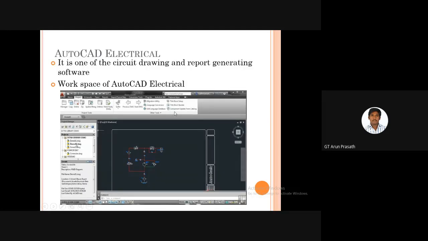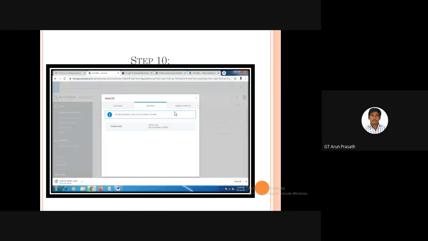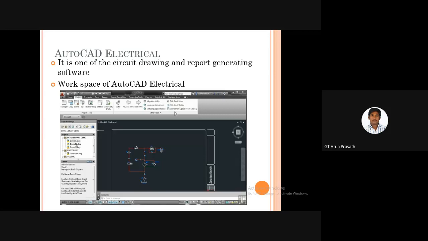This is a small AutoCAD Electrical window. As I showed earlier, I saw the AutoCAD workspace. Here I have shown the AutoCAD Electrical workspace. After this, I will download it and take this one. And here is the home project, the home option.